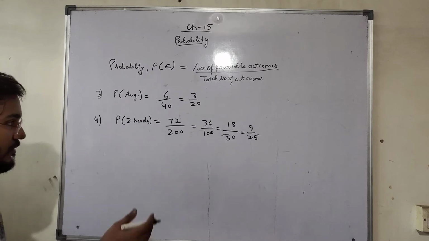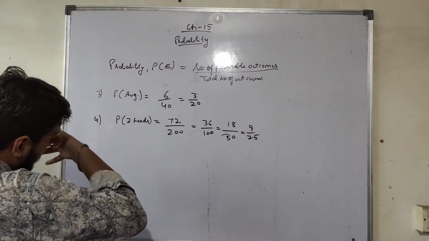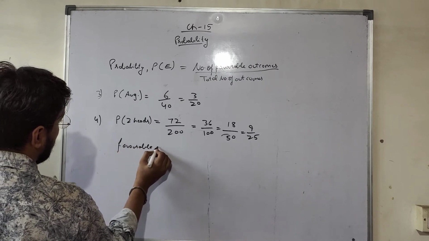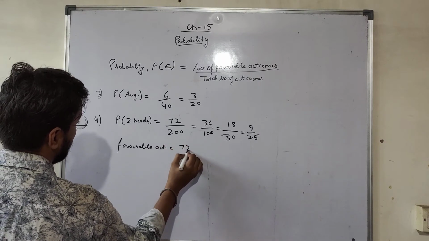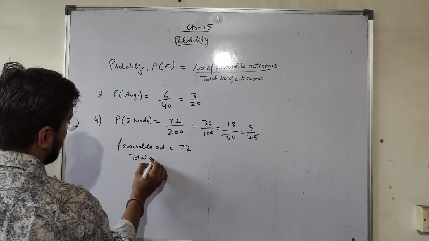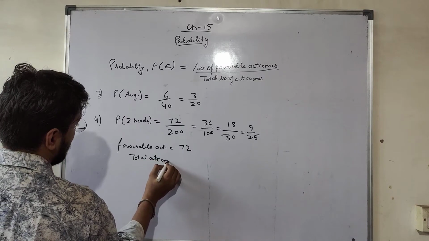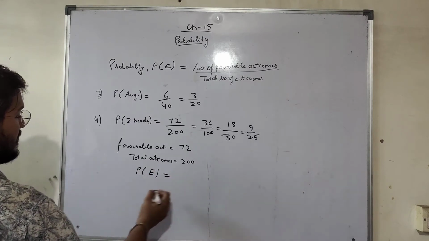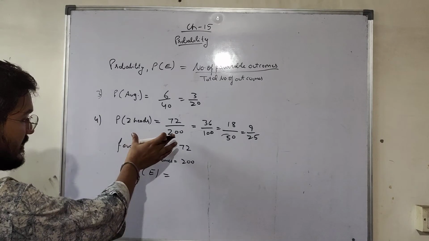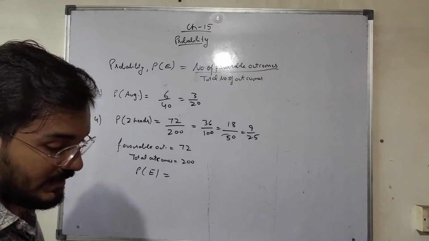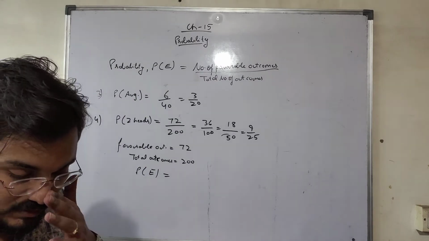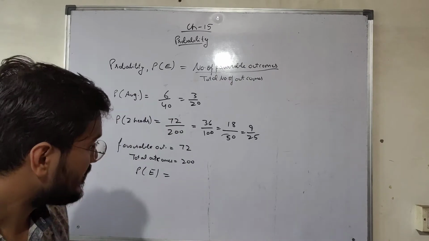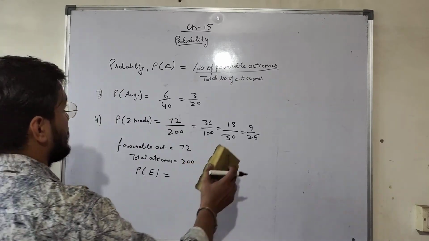Next, the process of doing these questions: just write down favorable outcomes is equal to 72, total outcomes is equal to 200. Write the formula for probability, whatever the formula is, put in the values and get the answer. So this is the complete process of probability questions. Because the questions are very easy, just follow this whole procedure. Here I am doing it directly, but you have to follow the same procedure. I'll tell you with the help of question 5 also.